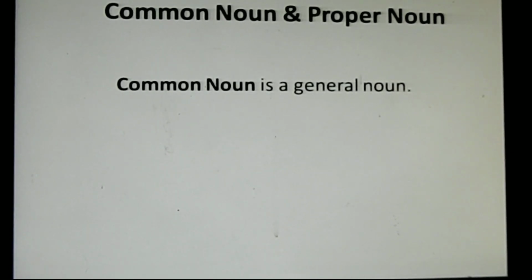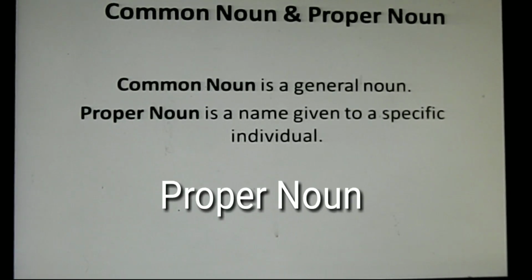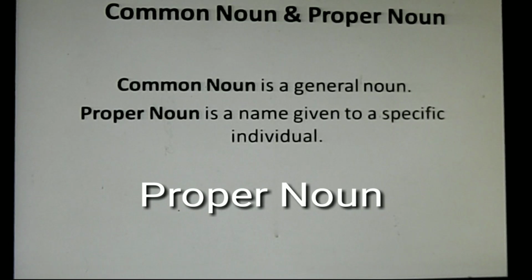If I say man, I mean to say any man. No particular man, no particular boy. So whole class of men, whole class of boys, class of animals. Okay, so that is a common name given in common. So that is called common noun. Okay, whereas proper noun is a name given to a specific individual.